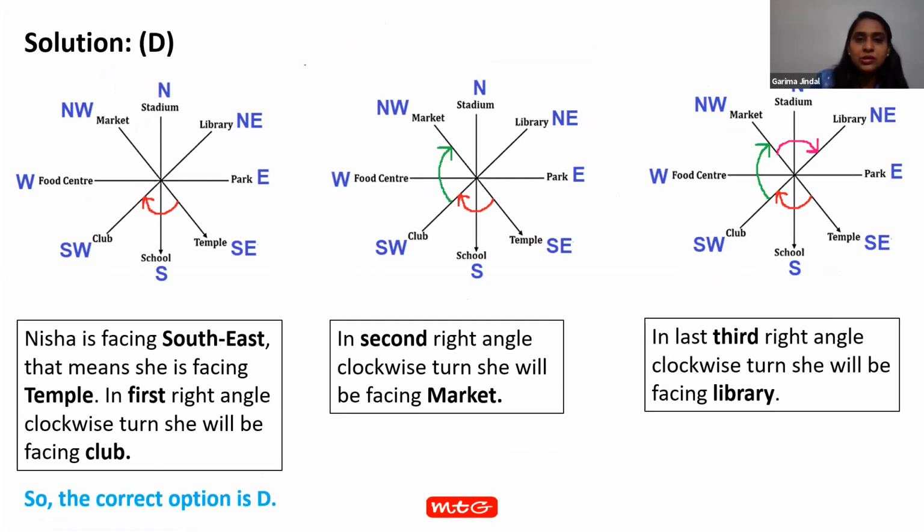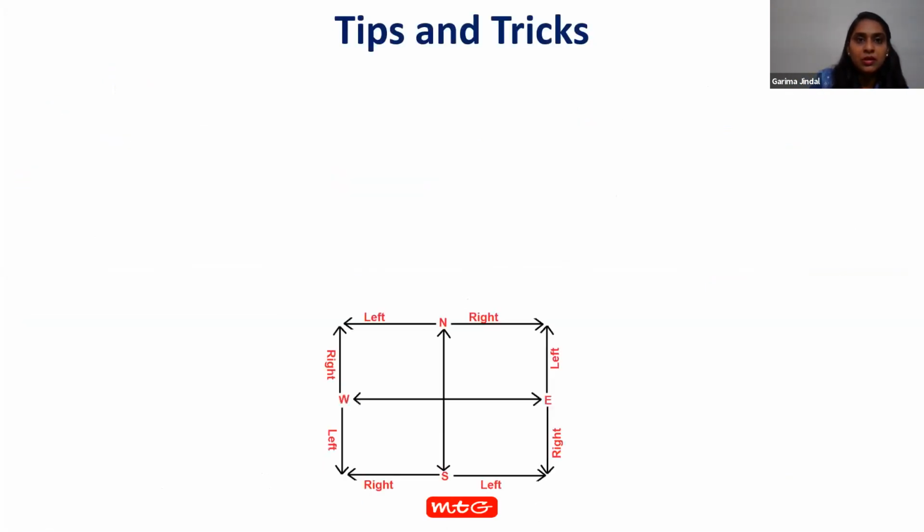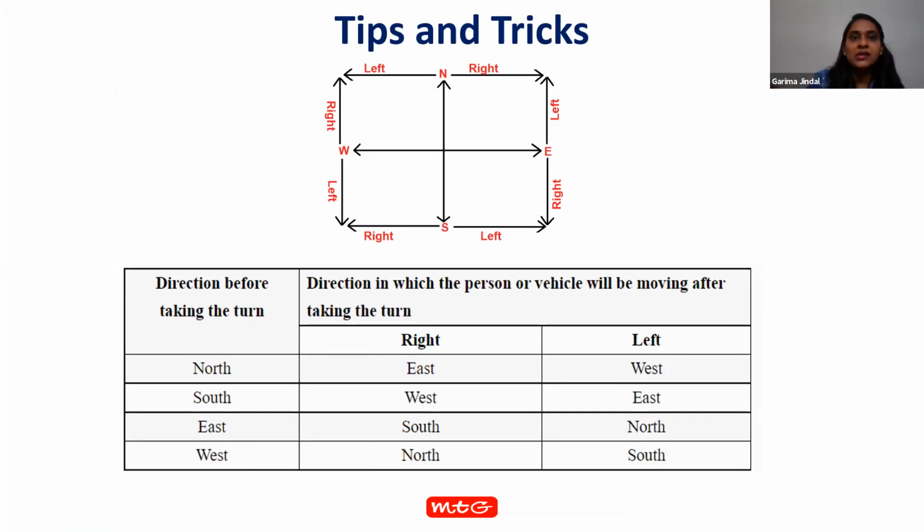Now we move to the next topic, that is tips and tricks. Now listen carefully. If we are facing north and we want to move right from north, where will we be facing?